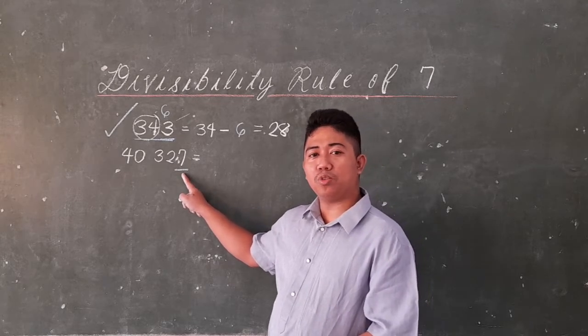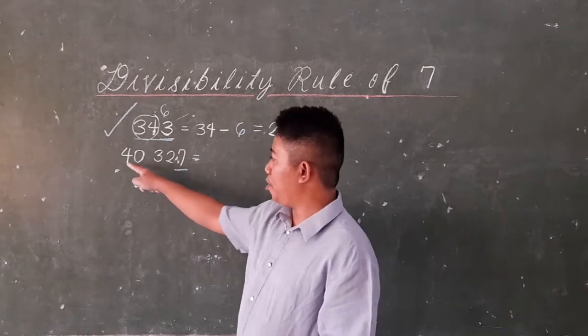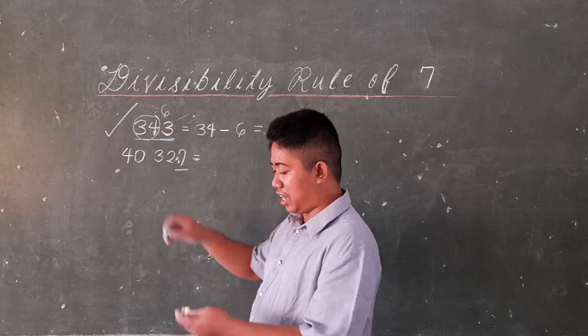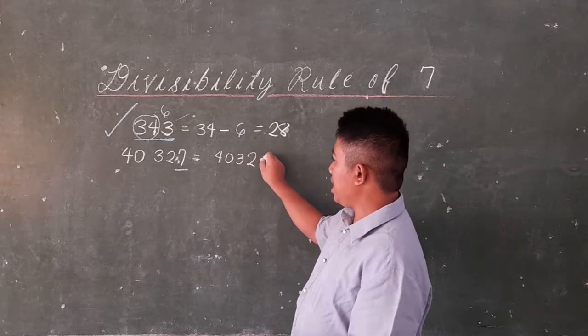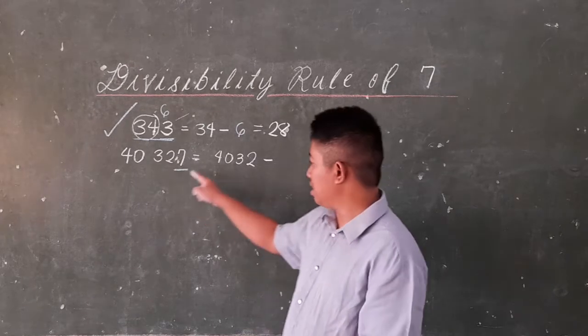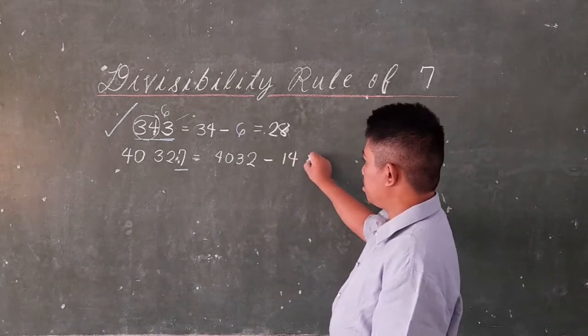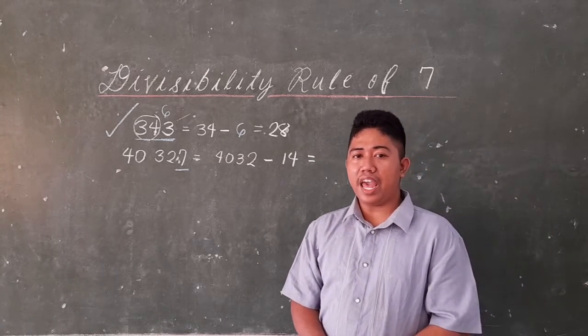What are we going to do? We first rewrite the remaining digits: 4,032 minus twice the last digit, which is 14. So what is the difference between 4,032 and 14?